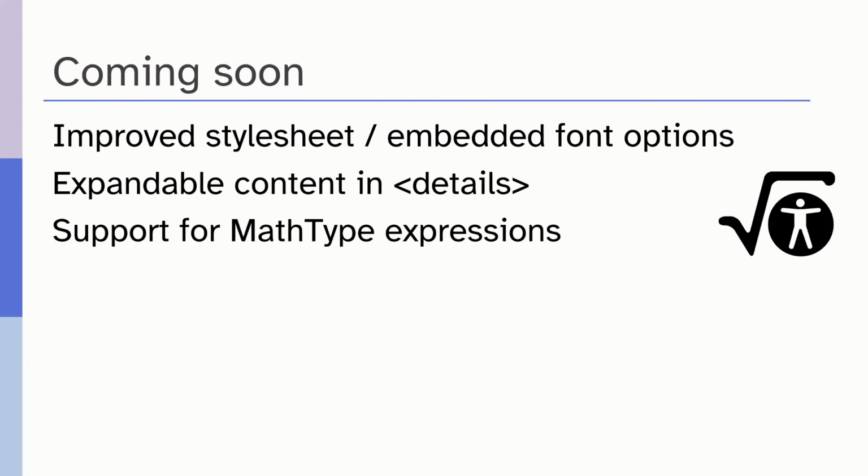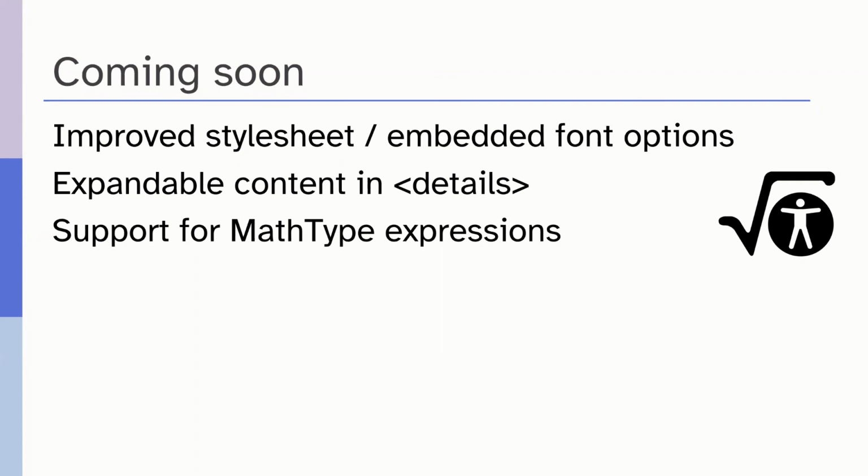Right now, those expressions are ignored by Word to EPUB, but we're working on support for MathType. We're pretty much more than halfway there, and so expect that maybe even in the next release we'll have support for MathType built into the tool, and you just need to click your buttons to create your EPUB, and that will turn into wonderful MathML.